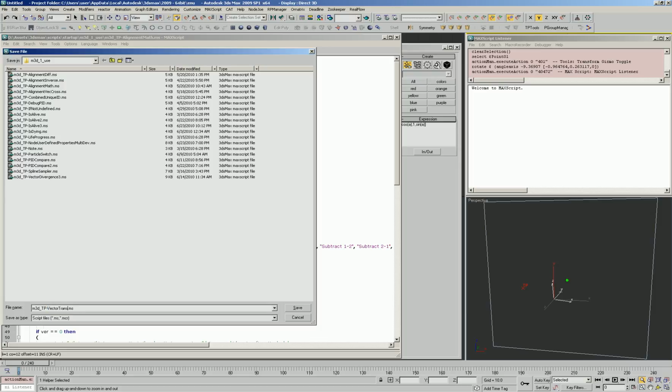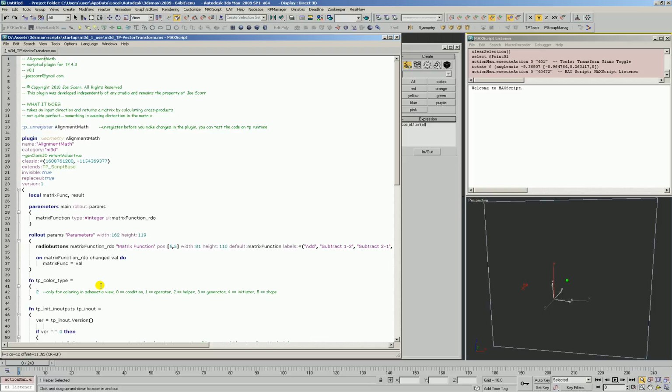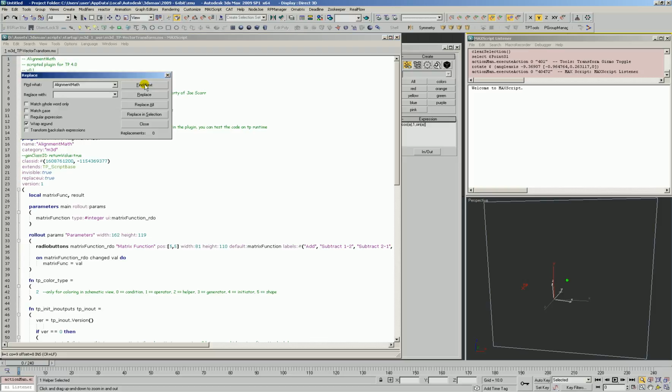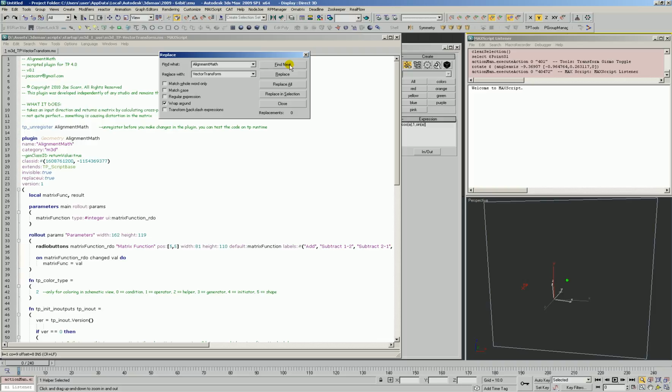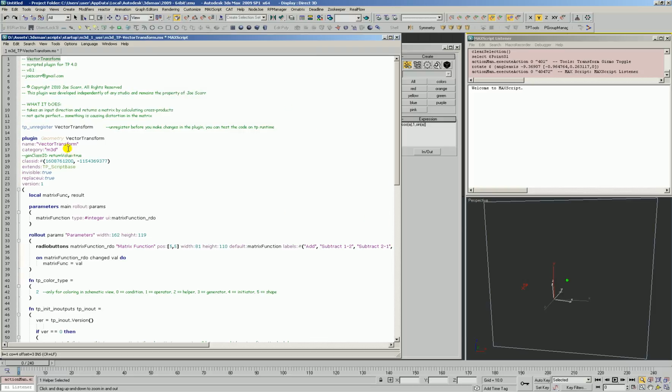We're going to call this vector transform. Next, we'll replace all instances of the script name with a simple replace. We'll call it vector transform. So find next, replace the name, the registration, and then finally the top name. I can't find any more, which means we're done. Then we know we're going to need a new class ID, so let's create one of those.